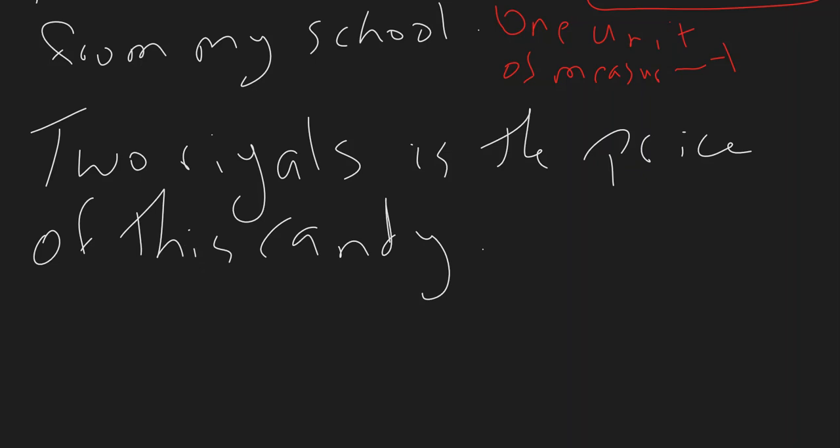Now again, here you have a linking verb and it's singular, although the subject is riyals, which is 2 riyals, but we're referring to one price. So since it's referring to one price, then this is one sum of money. So we call this one sum of money, the purpose of which is to buy this candy, or the price of this candy.